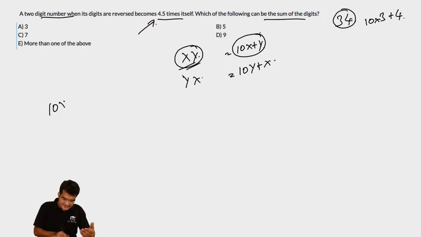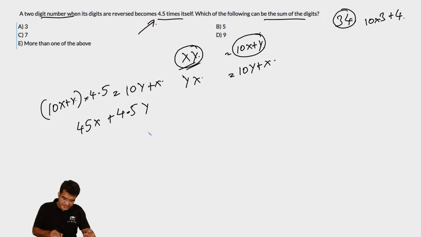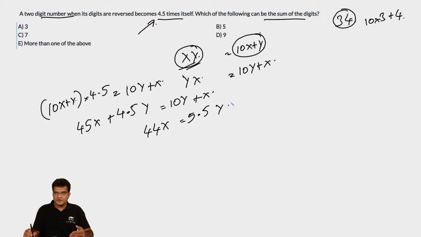That is, (10x plus y) into 4.5 is equal to 10y plus x. Or you can simplify this as 45x plus 4.5y is equal to 10y plus x. Or this would imply that 44x is equal to 5.5y. You can divide both sides, that is the left hand side and right hand side, by 5.5. You should note that 44 divided by 5.5 is equal to 8. Or this would imply that 8x is equal to y.